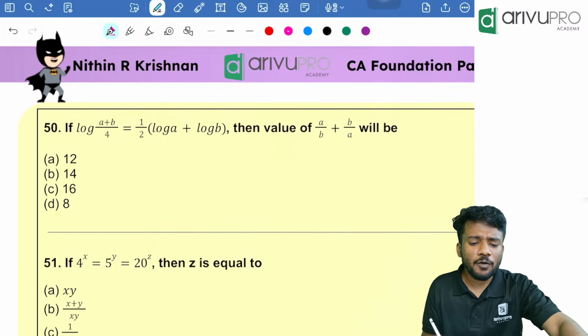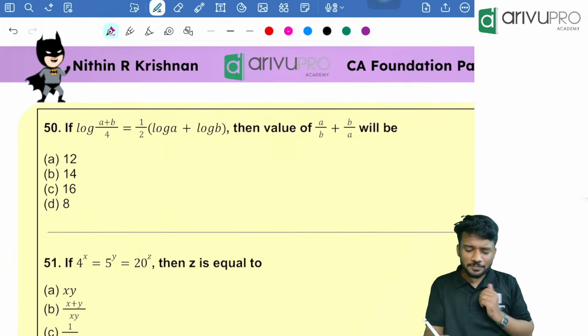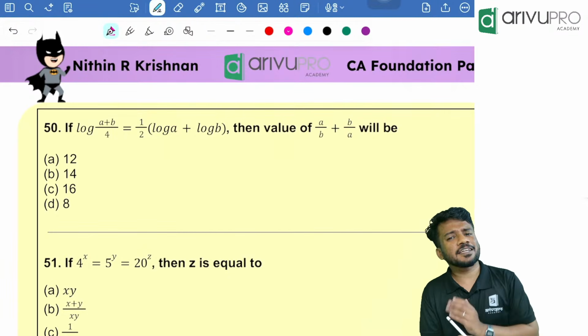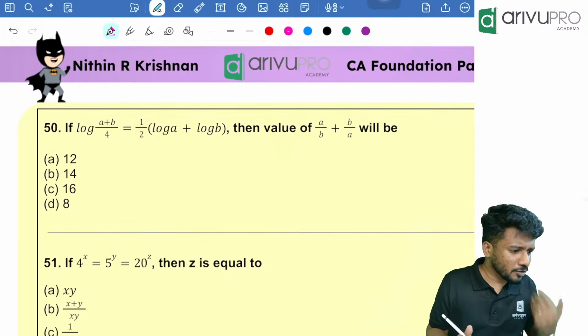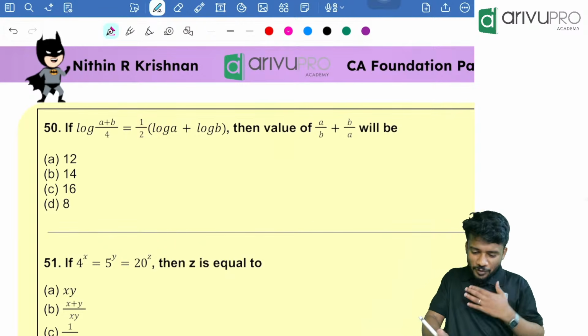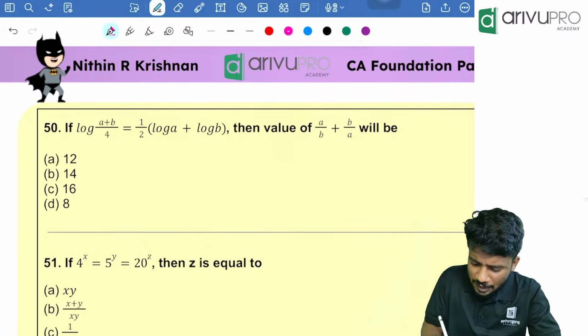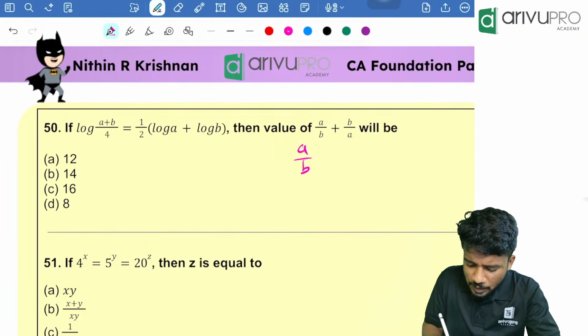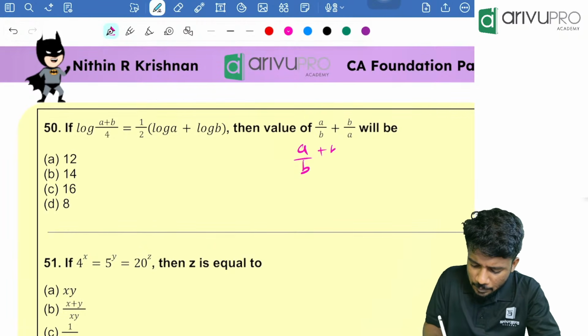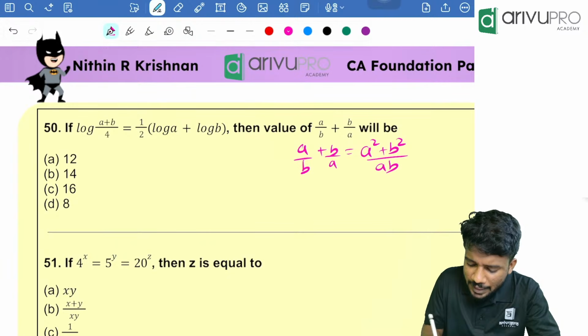Yes. Now, how are we going to solve? The next question is a very direct question. You can either use the log property and solve it, or you can use our shortcut. What is the shortcut? They are asking for what? A by B plus B by A. That is nothing but what? A square plus B square divided by AB.